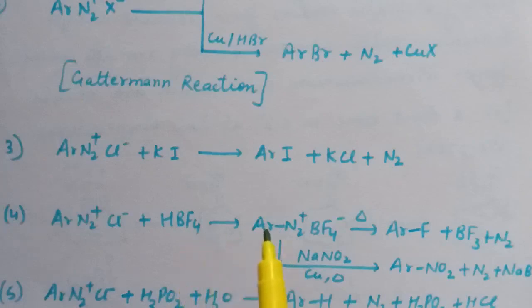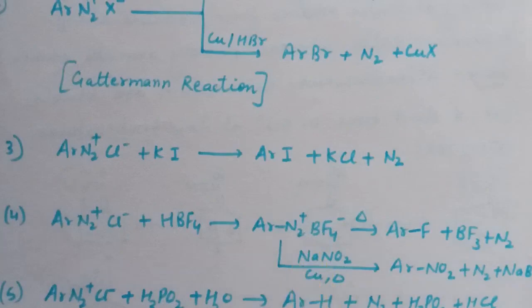So here Ar(N2)+ BF4- is formed. When we heat this Ar(N2)+ BF4-, that is arene diazonium fluoroborate, fluorine is attached on the benzene ring. Now when we heat this arene diazonium fluoroborate in presence of NaNO2 and copper powder, the NO2 group is introduced at the benzene ring. So these are the two different reactions.